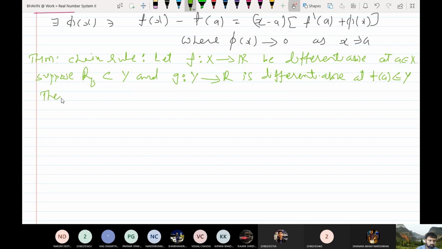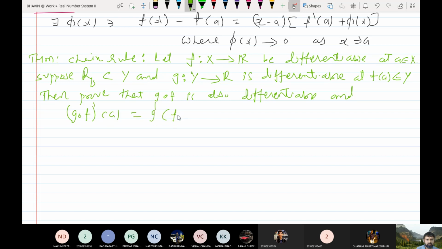Then prove that g compose f is also differentiable, and (g compose f)' at a is given by g' at f(a) into f'(a). Okay, let us see the proof.